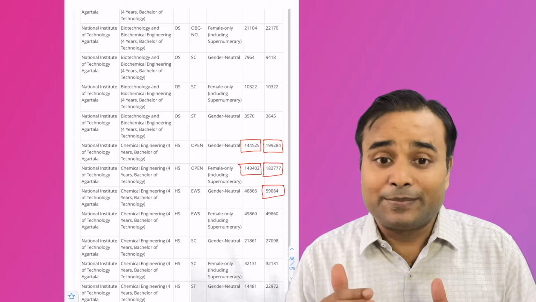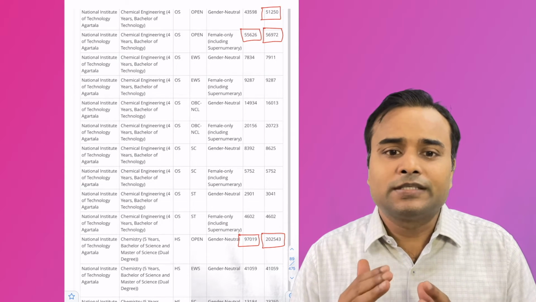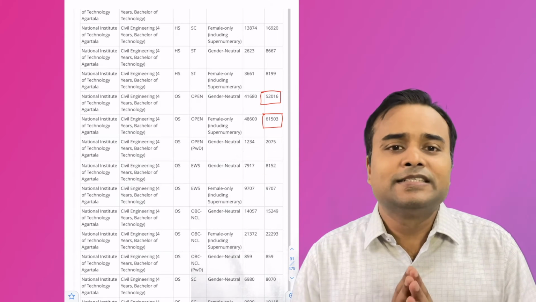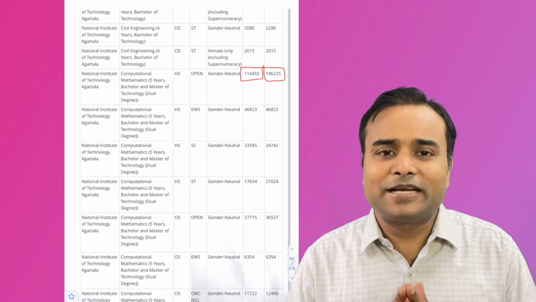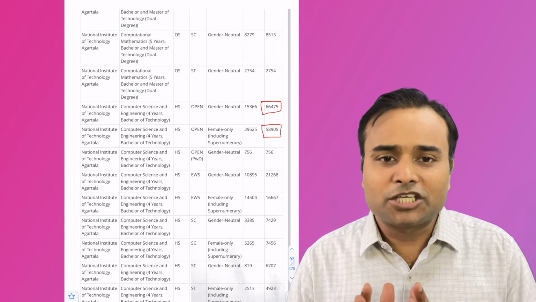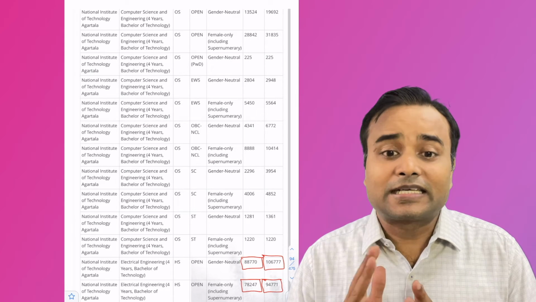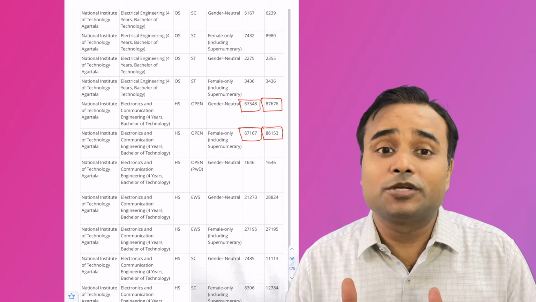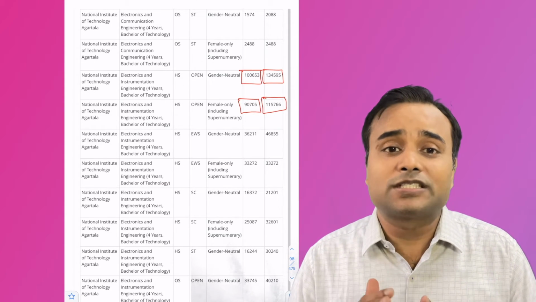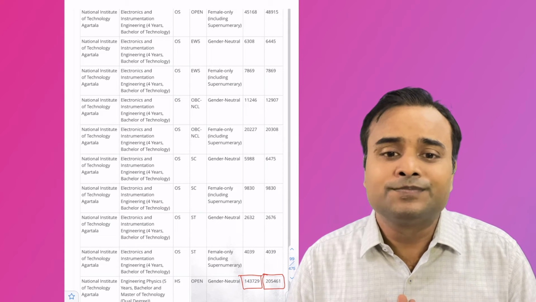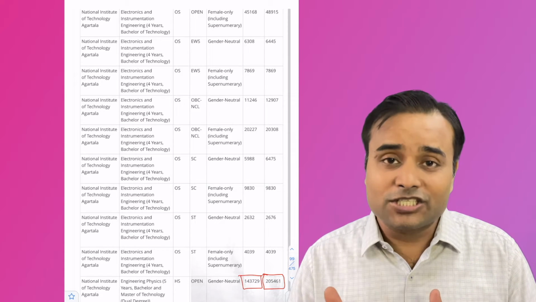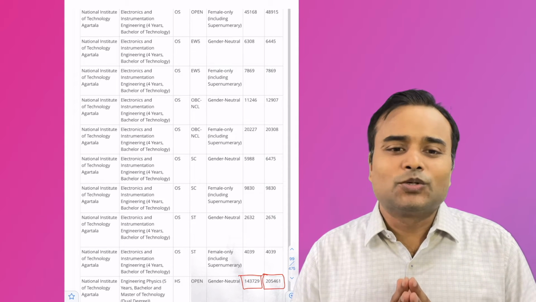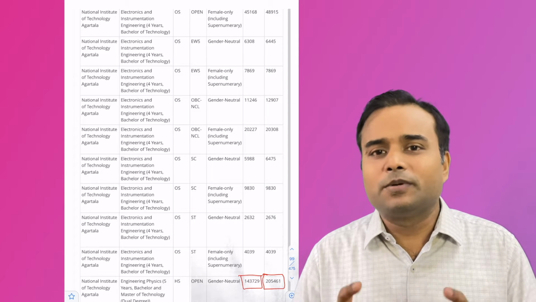NIT Agartala: chemical engineering, chemistry, civil engineering, computational mathematics, computer science and electrical engineering, computer science, electronics and communication (ECE), electronics and instrumentation (E&I), and engineering physics were available; this time also you can have them.